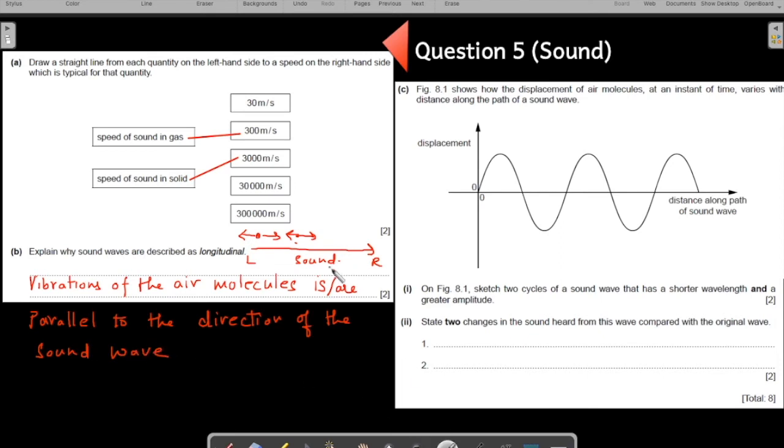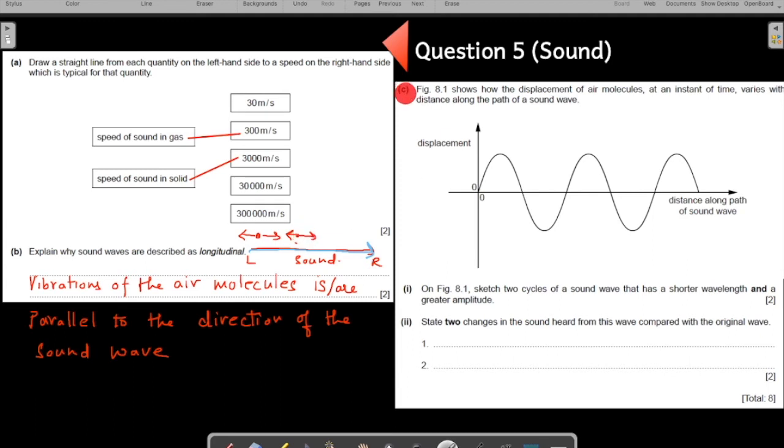The sound wave, this is your sound wave, left to right, or let me use a different color so as to distinguish. The blue one is your sound wave, left to right, and it is in parallel to the direction of the oscillations or the vibration of the air molecule.